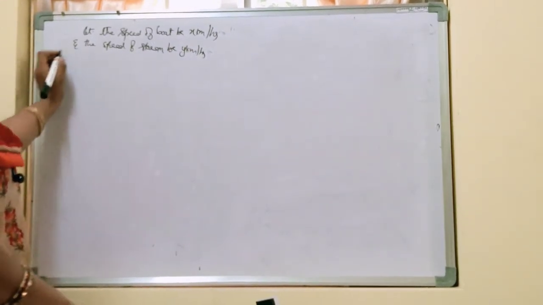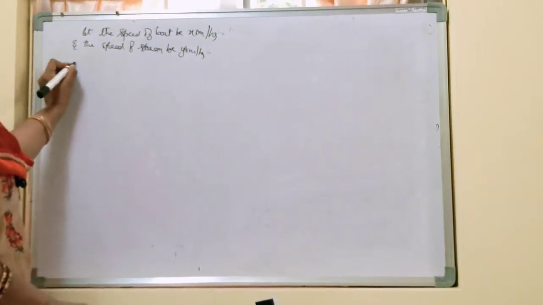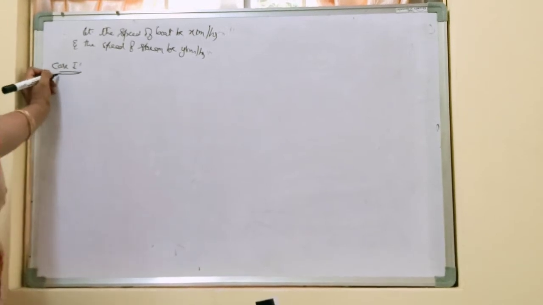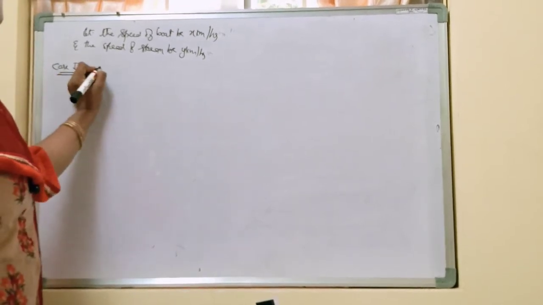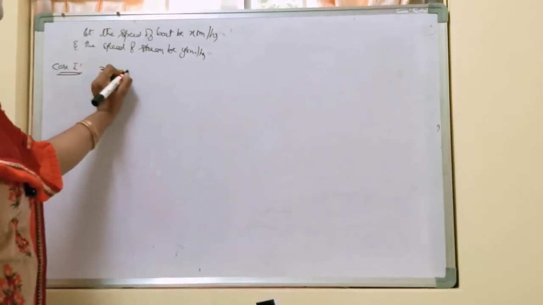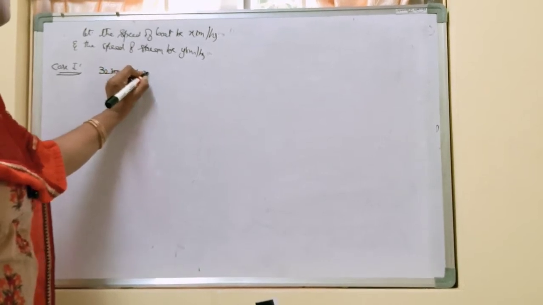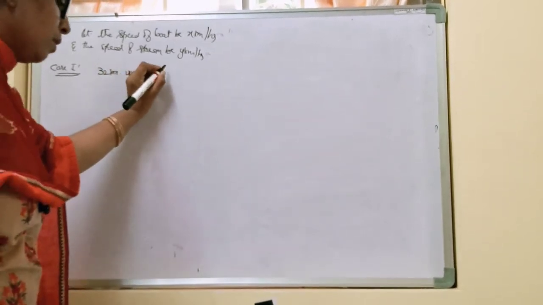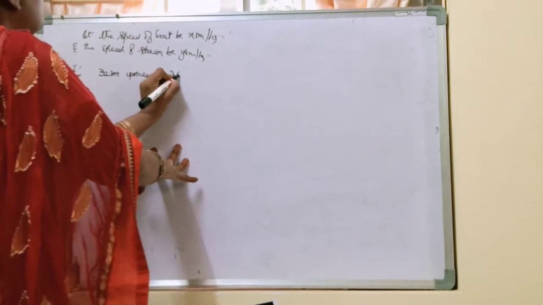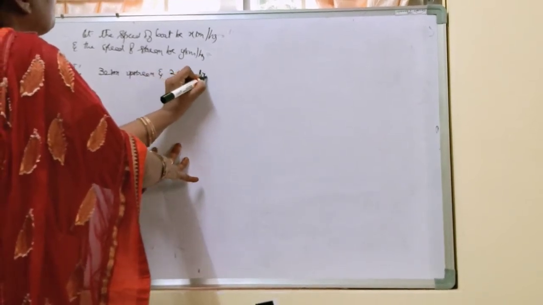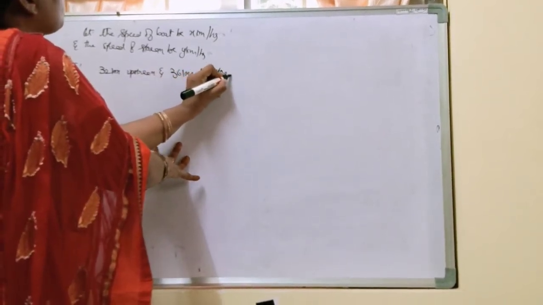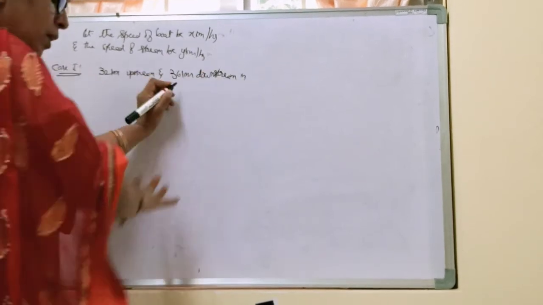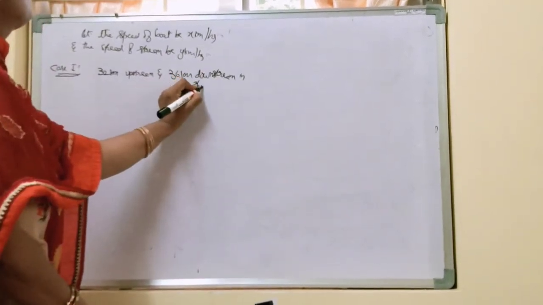Okay, so case 1. In the first case what is happening? 32 km upstream and 36 km downstream in how many hours? 7 hours.